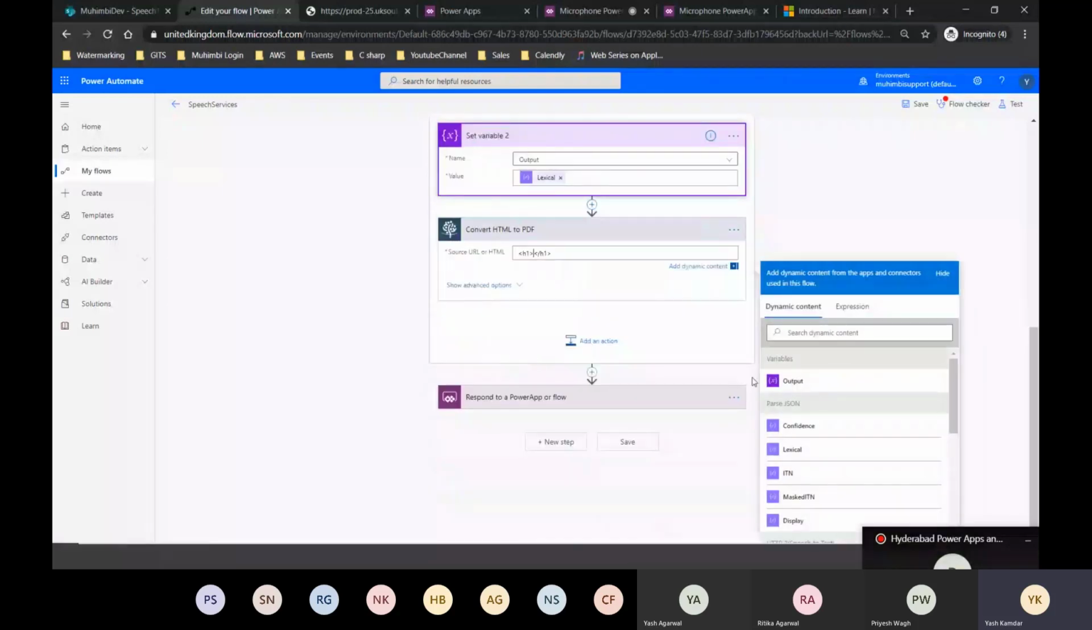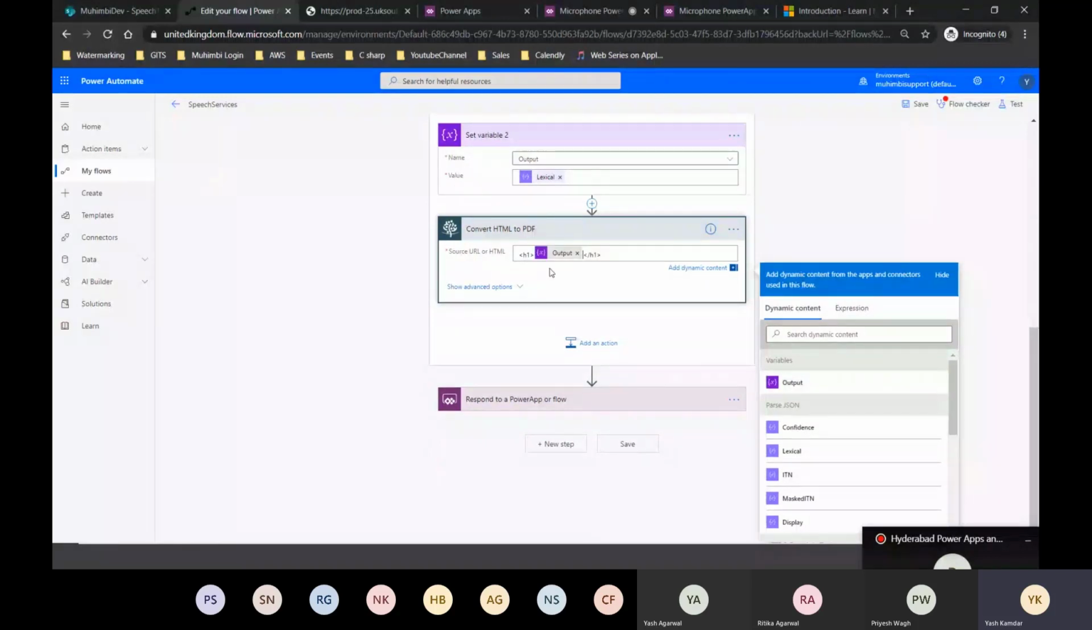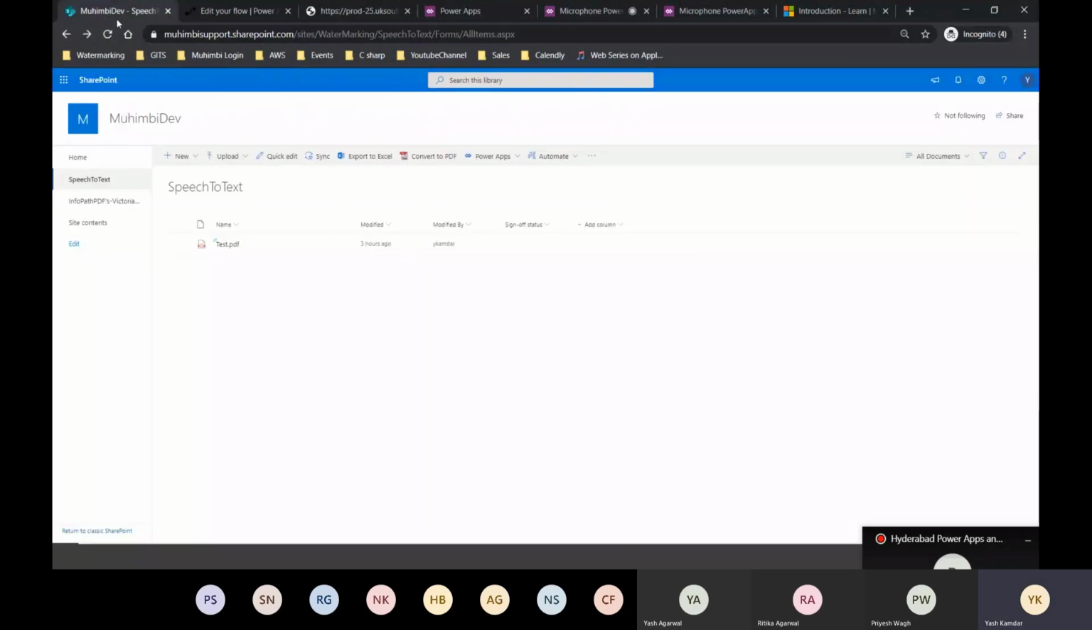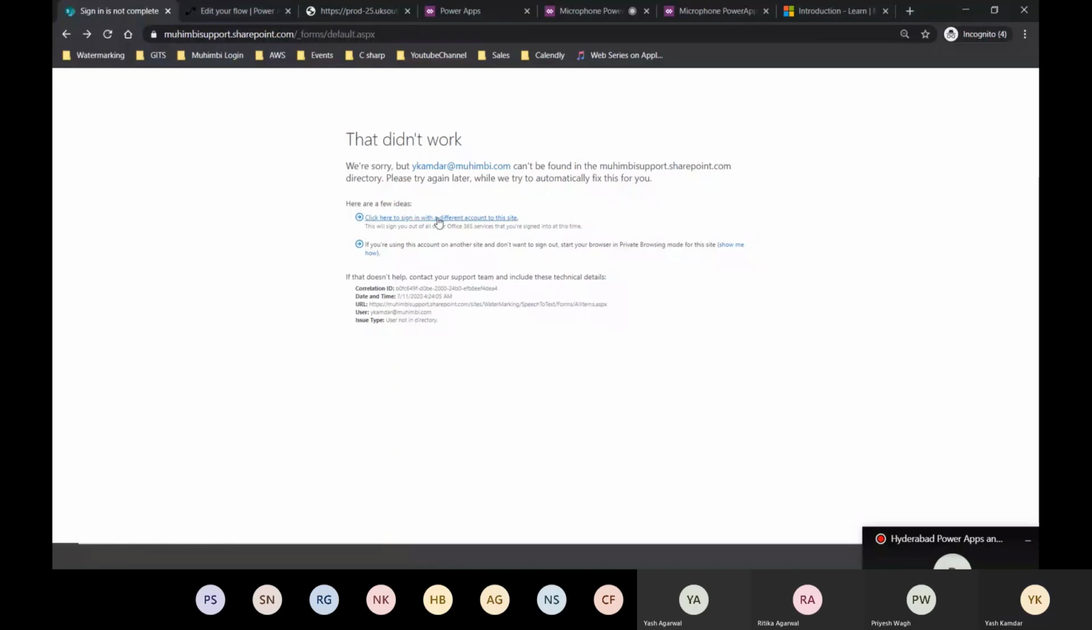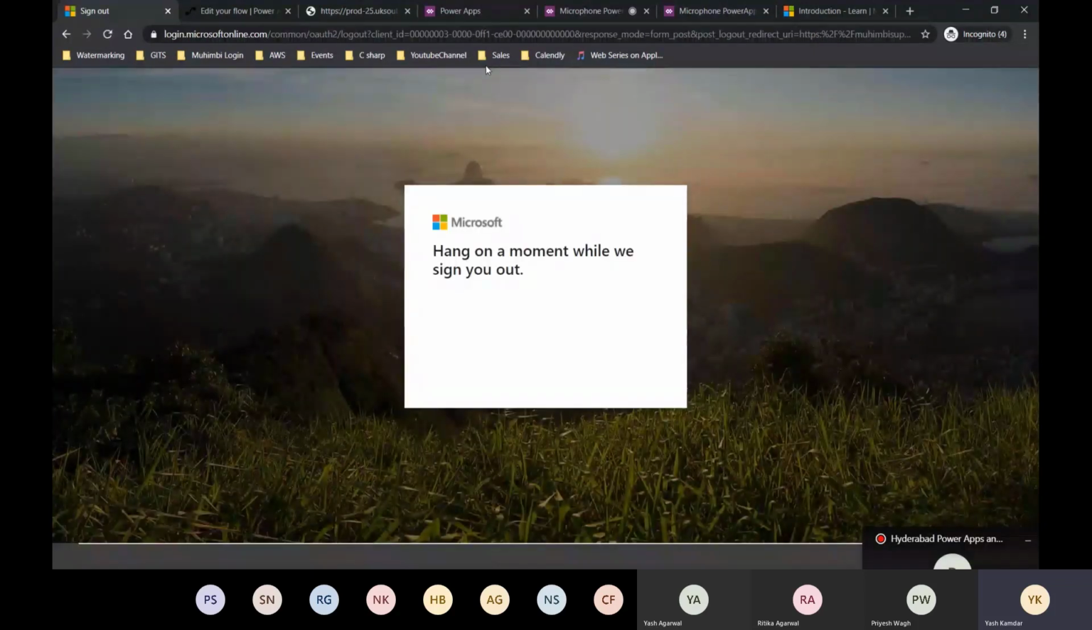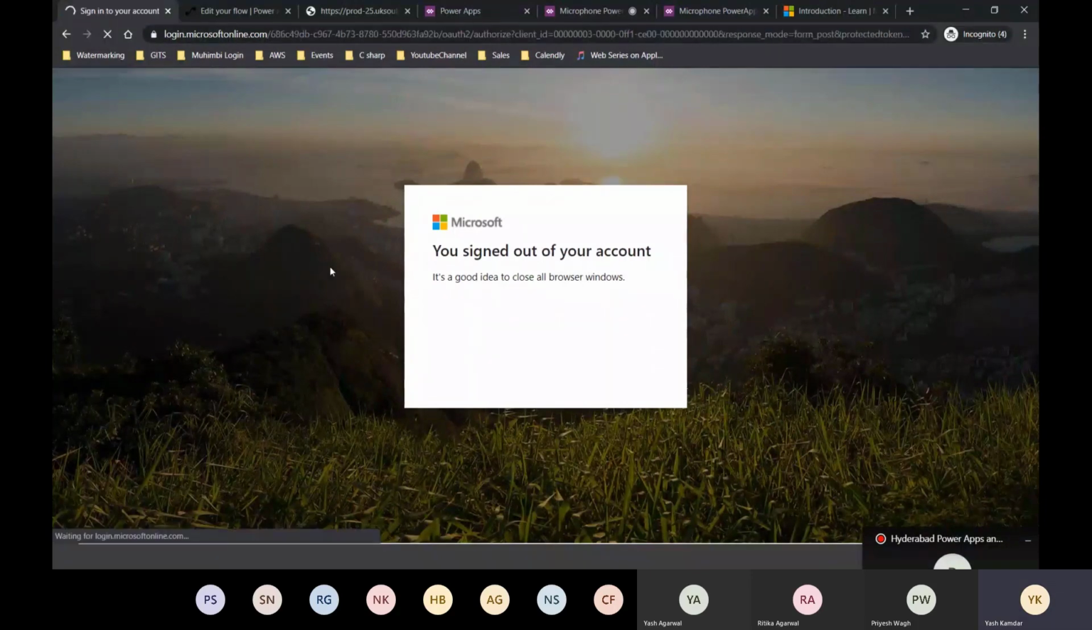That's it. Now let's take a look. So if I do F5, let's see if it has generated the text transcript. Oh, it's a sign in problem once again. Let me quickly sign in. So now you will see that whatever we spoke in the microphone, whatever audio was recorded in the microphone, we are now able to get a PDF out of it. You can just generate the transcript and leave it over there, or you can generate HTML as well. So let me quickly log in.